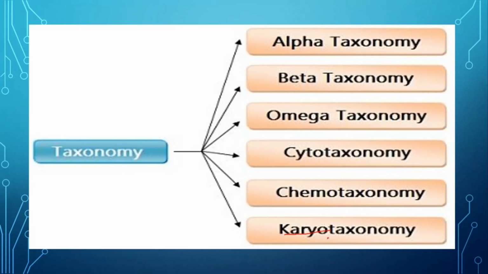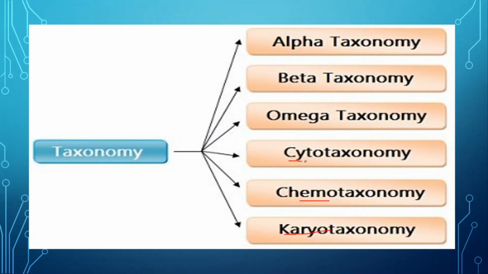All these things are considered in the field of taxonomy. Chemotaxonomy means that in the plant or animal cell, we consider which types of chemical components are there, which chemical is in which ratio. All these things are considered during the study of taxonomy or during the taxonomical classification work. That's why it is known as chemotaxonomy.